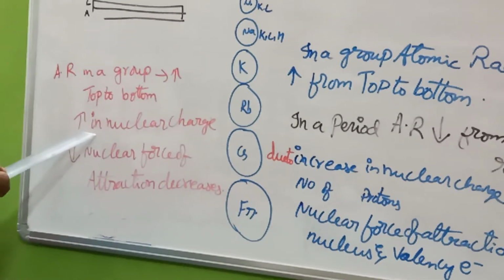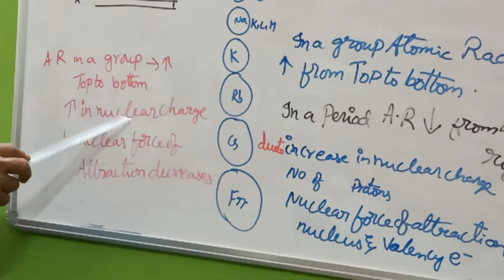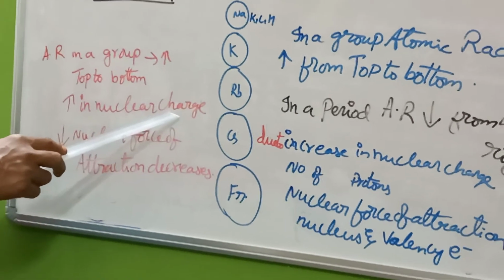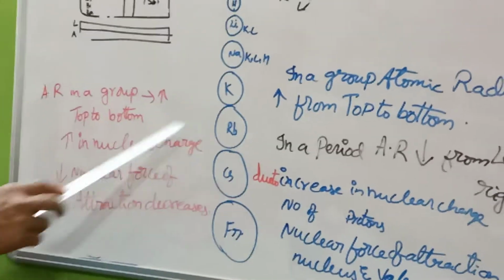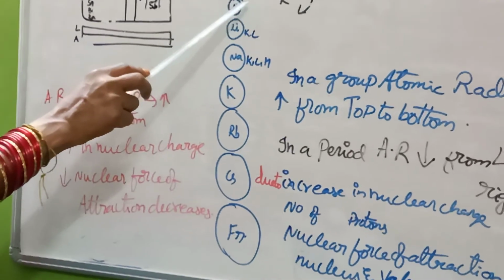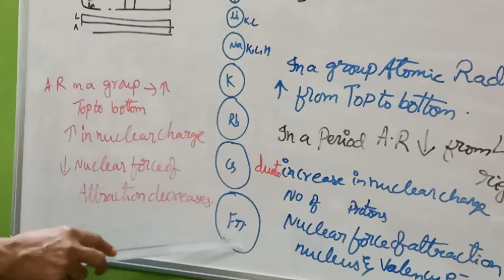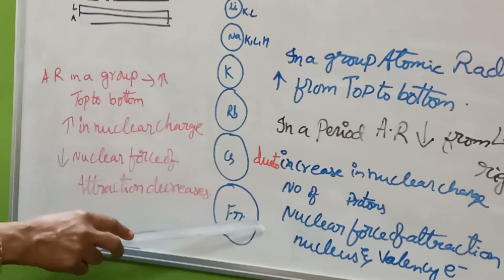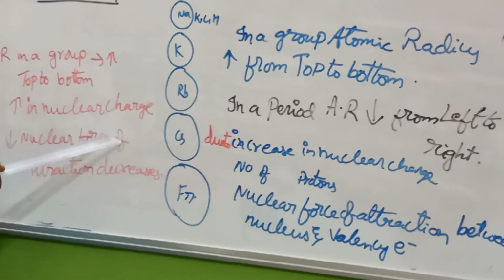Further, nuclear charge also increases in a group from top to bottom, and the nuclear force of attraction decreases. The nucleus is present here, and many shells are located around it. So the nuclear attraction towards these valency electrons decreases in a group.